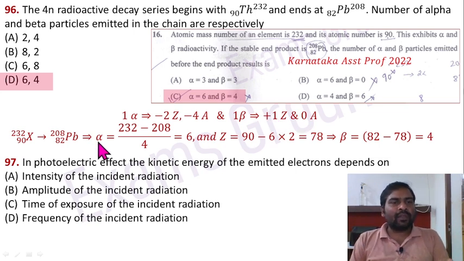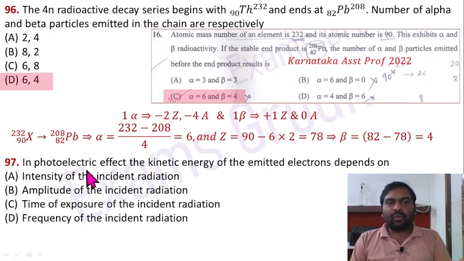So first we calculate the alpha by seeing the variation of mass. 232 minus 208 divided by 4 gives a total of 6 alpha particles decayed. After decaying 6 alpha particles, there is reduction of Z number by 6 into 2, so it is going to be 78. But here it is 82. So we have to add some beta particles as well. By beta decay there is an increment of atomic number. So the difference is 82 minus 78, that means 4 beta decay. So total 6 alpha decay and 4 beta decay. Option D is going to be correct here.